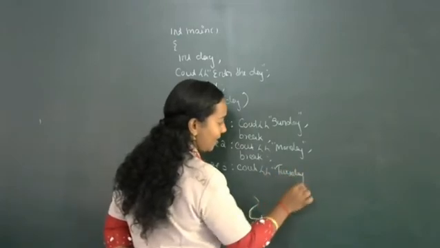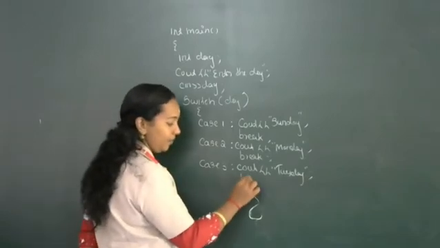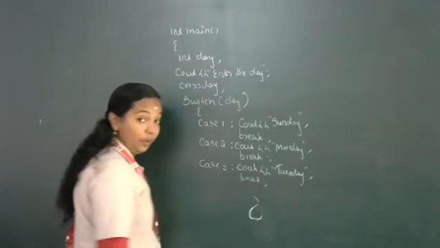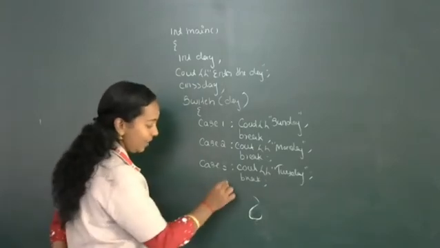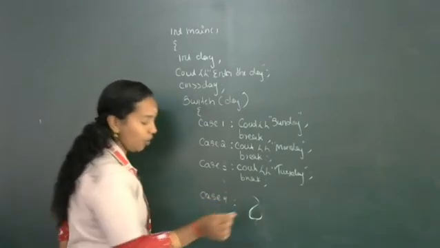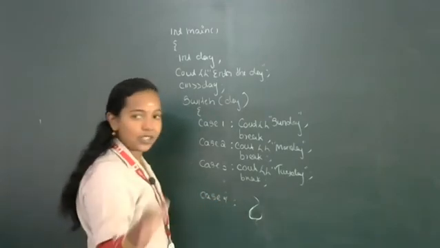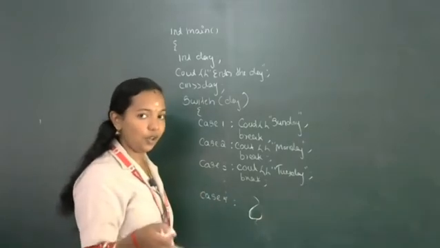Up to Saturday you want to print. Case 4 Wednesday. Then case 5 Thursday. Then case 6 Friday. And the last case, what will be the last case? I am not going to write the entire program. This is already in your textbook. So while you are watching the video, please keep your textbook in your hand.